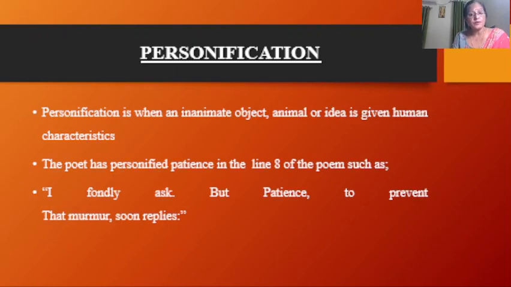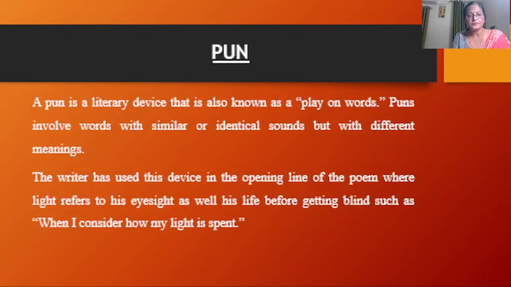He replies, God does not need either man's work or his own gifts. Clear? "Who best bear his mild yoke, they serve him best." And God is like a king, and his state is kingly. Thousands are moving over land and ocean to carry out his order. "They also serve who only stand and wait." Clear? So this is the personification of virtue.